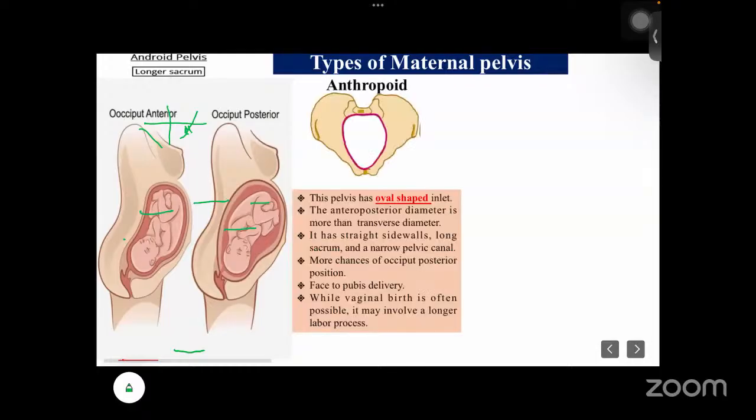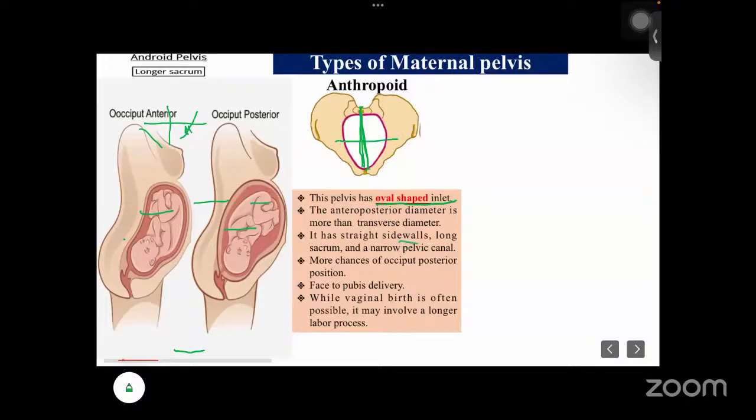Next is anthropoid. It is oval shaped. This pelvis has an oval shaped inlet. You have to see the image also. It will be useful for your image based questions also. And the anterior posterior diameter, by seeing this image only, you can say this AP, anterior posterior diameter, is longer or wider than the transverse.